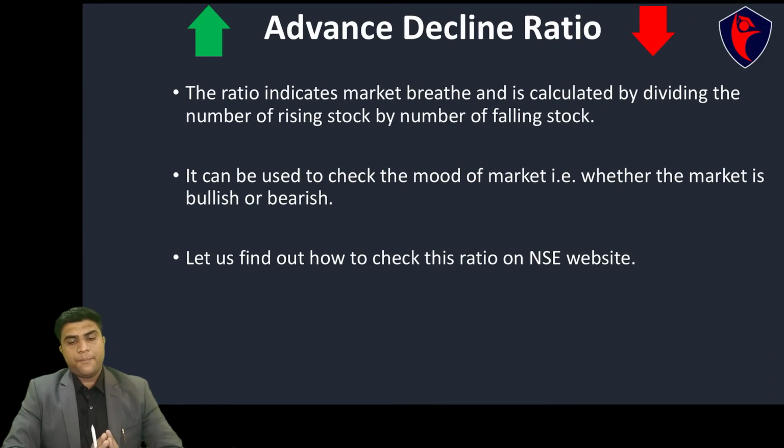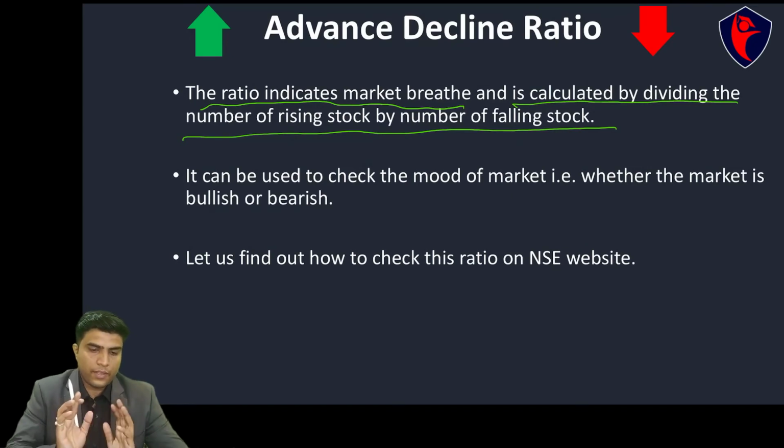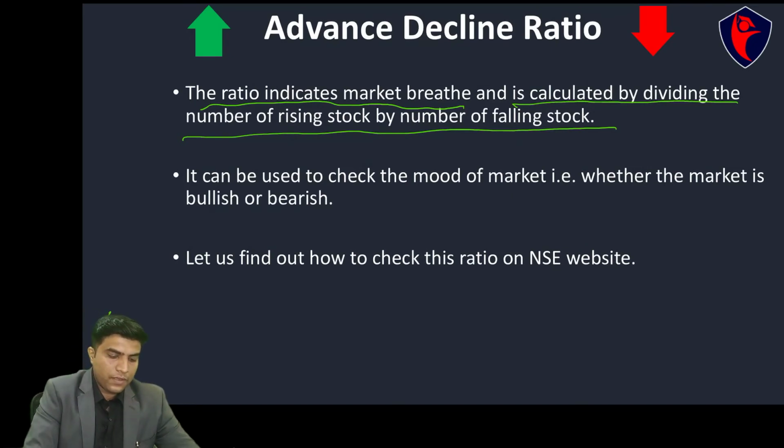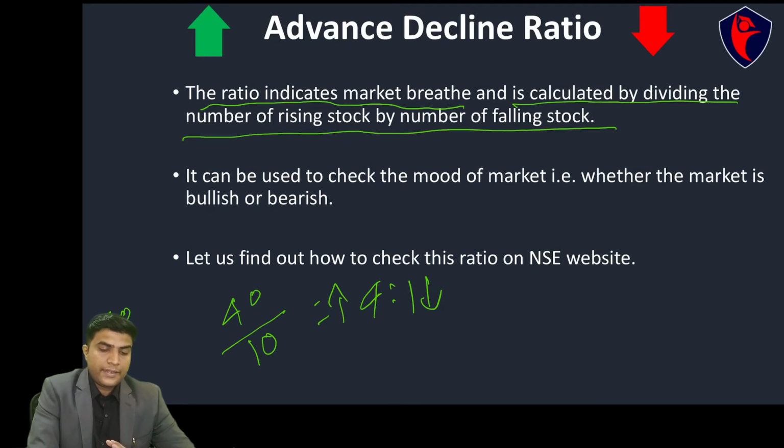Now, there is an important concept that I want to discuss along with these indices, which is the advance decline ratio. This ratio indicates market breadth and is calculated by dividing the number of rising stocks by the number of falling stocks. Suppose out of 50 stocks in Nifty, 40 are rising and 10 are falling. So the ratio will be 4:1, which is a favorable ratio. Advance will be 4, decline will be 1.